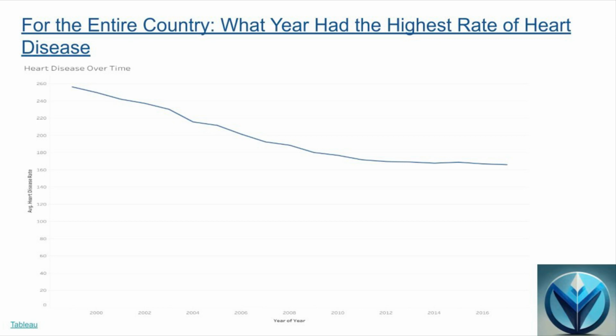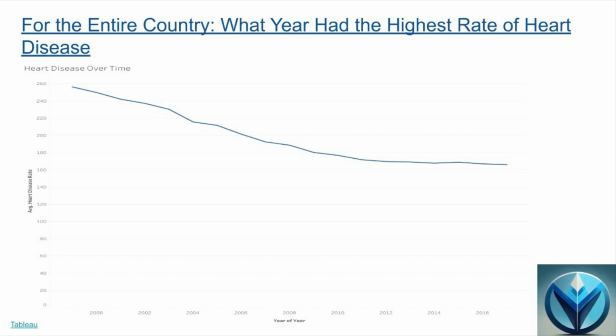Next, we decided to take a closer look at heart disease. As previously mentioned, this disease has a linkage to water contaminants. For the entire country, we found that 1999 was the year of the highest rate of heart disease, and this disease has gone down in its rates over time. While this is a beneficial aspect to this problem, as we see that it's decreasing over time, ultimately it is still severe.